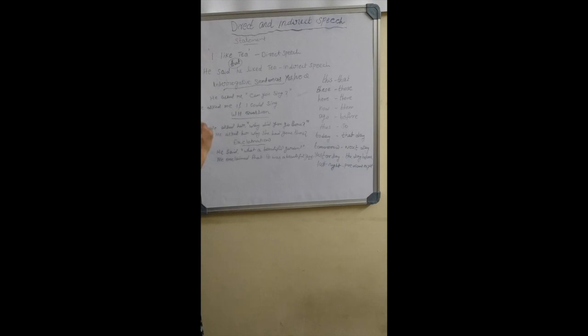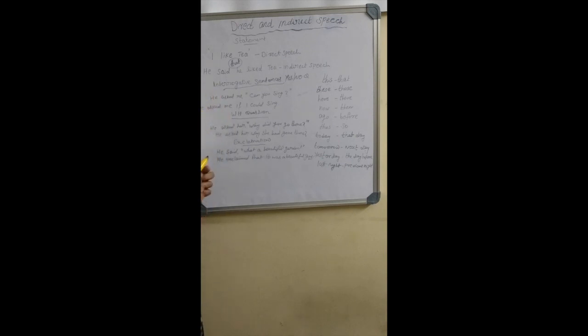Before writing these linkers, first identify the sentence. Which type of sentence is this? "I like tea." It is a statement. So we use the linker "that" here. And this is in simple present tense form, so we want to change this into simple past tense form.